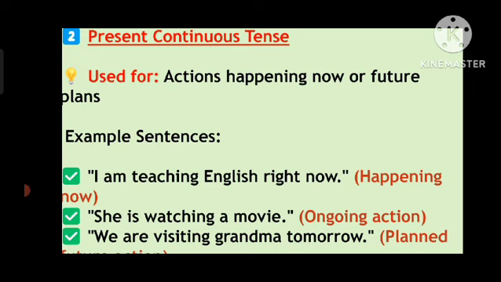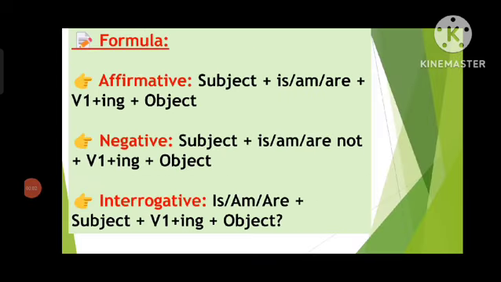Present continuous tense is used for actions happening now or future plans. Examples are: I am teaching English right now. Happening action. Second one is she is watching a movie. Ongoing action. And third one is we are visiting grandma tomorrow. Planned future action.